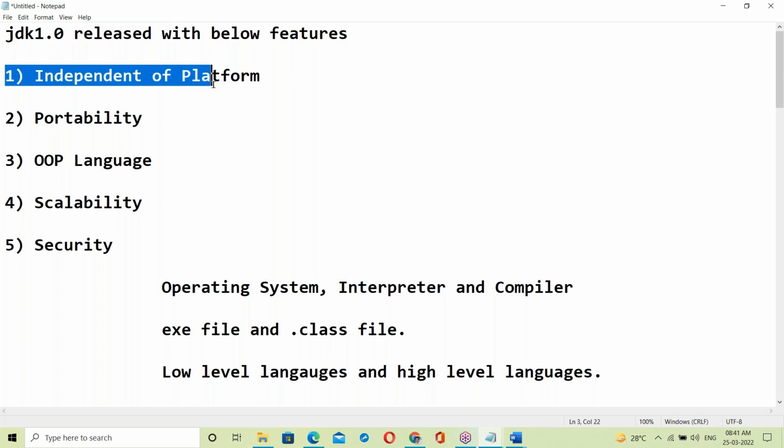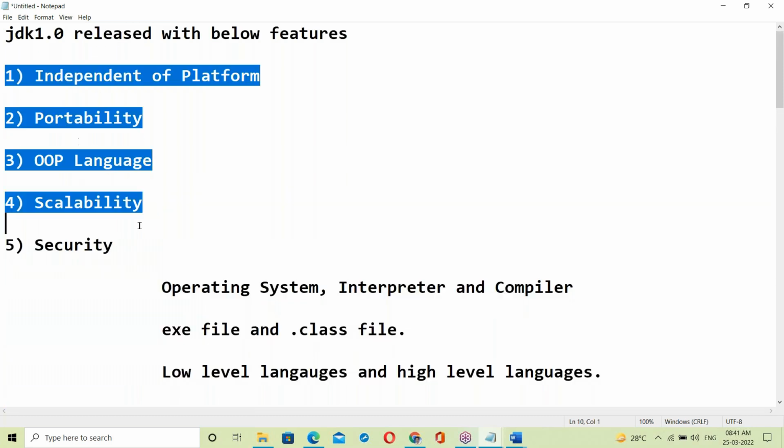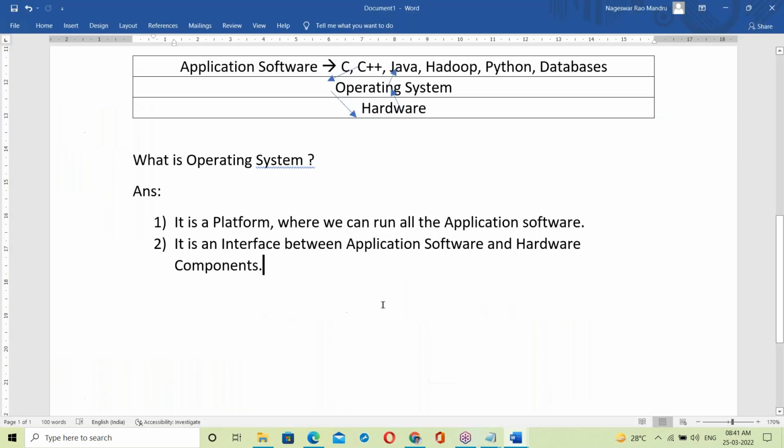How Java made us independent of platform is the next topic. First, let us finish all these basics. After finishing the basics, we'll go to these features.